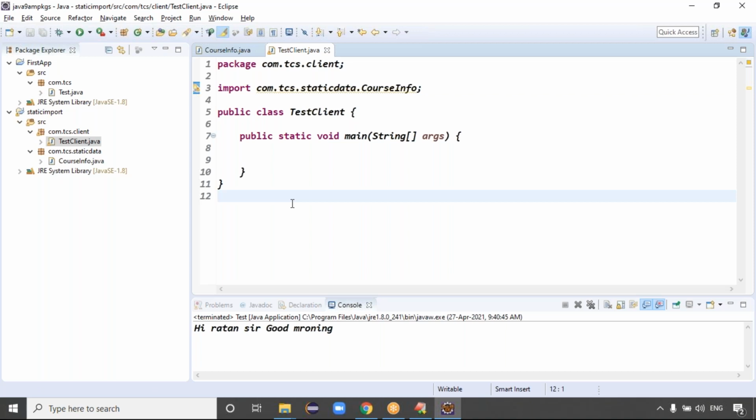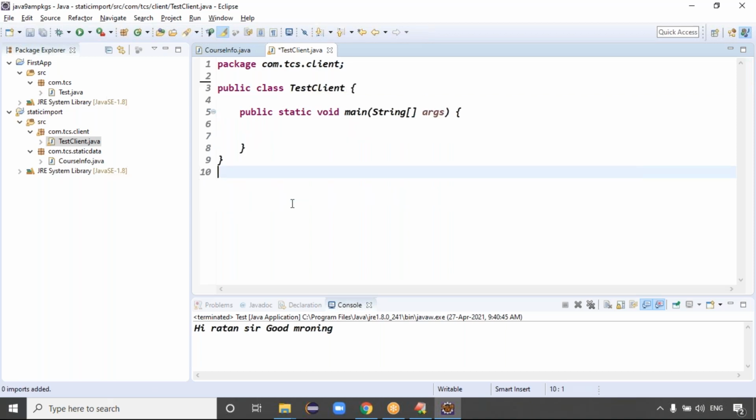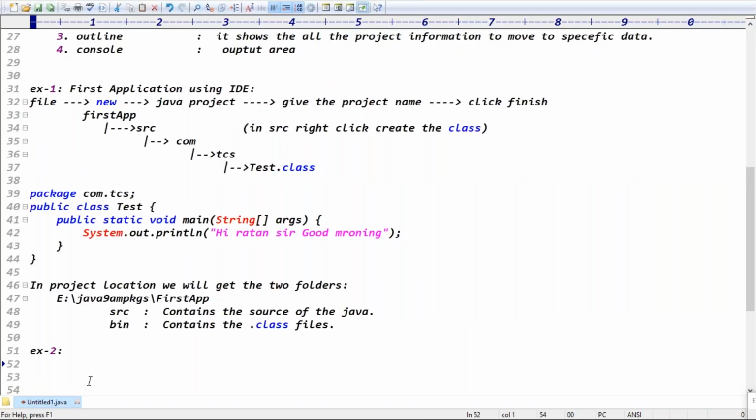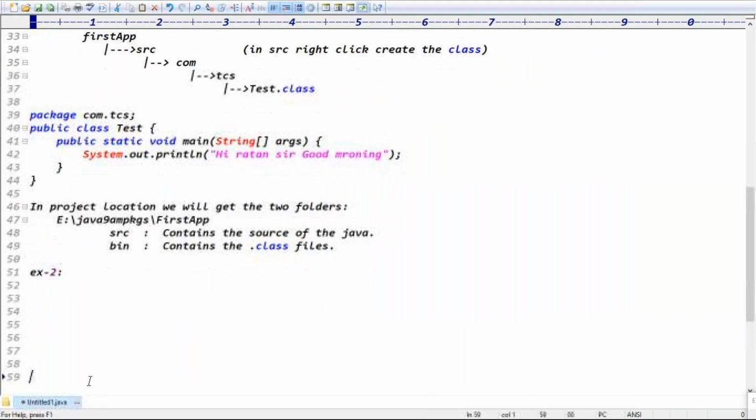To remove the unnecessary imports or to import the necessary data, we can go for Control Shift O, guys. These are the two shortcuts we frequently use in the IDE. What are the two shortcuts, guys? Tell me. Number one is sysout, Control space. You write sysout, Control space, then you will get System.out.println.